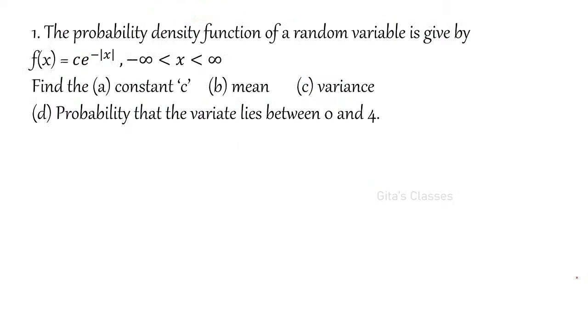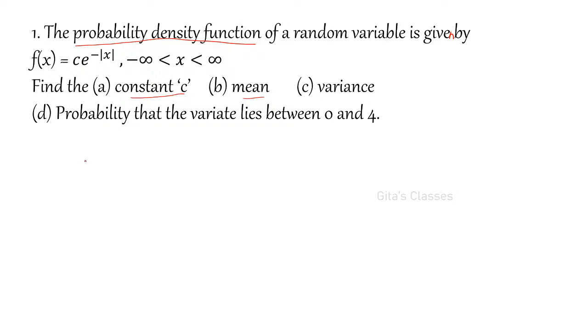Problem. The probability density function of a random variable is given by f of x is equal to c into e power minus modulus of x, defined from minus infinity to plus infinity. Find the constant c, mean, variance and the probability that the variate lies between 0 and 4. Okay.